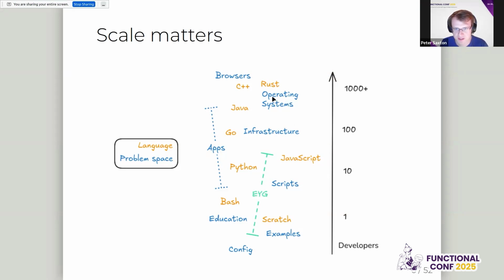So I have a few thoughts on where these things should be. I've put this large selection for apps. I think apps go all the way from 2 people making a web app to huge enterprise apps where Java excels. And then just to highlight where I want EYG to be and what I'm going to be talking about: big scripts to small apps, 1 to 10 developers, is what I optimize for, what I think about. And it's also what I'm familiar with, having done several startups.